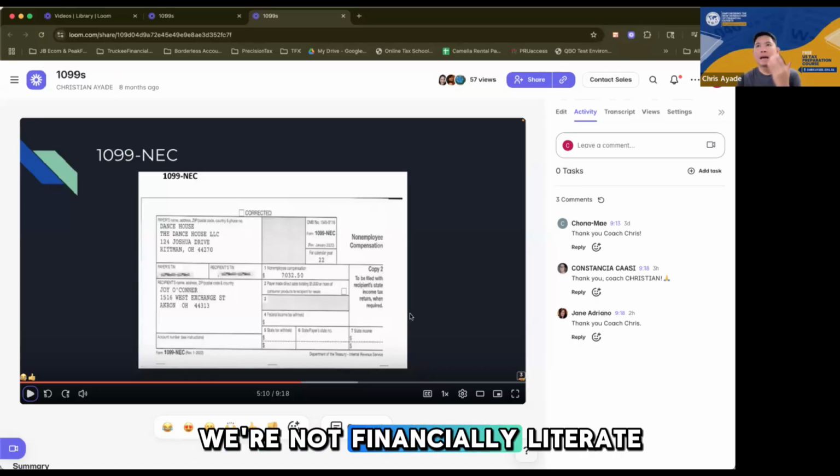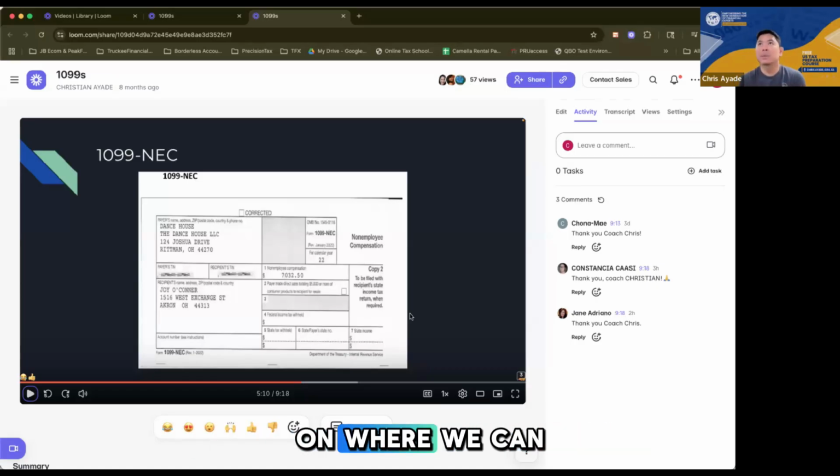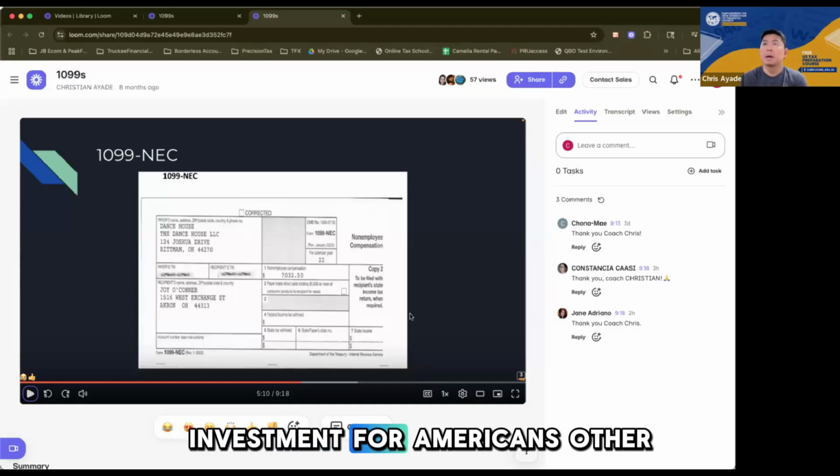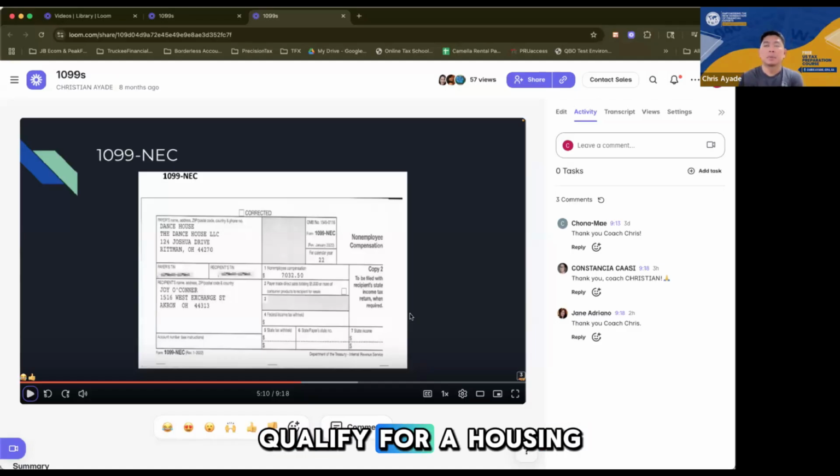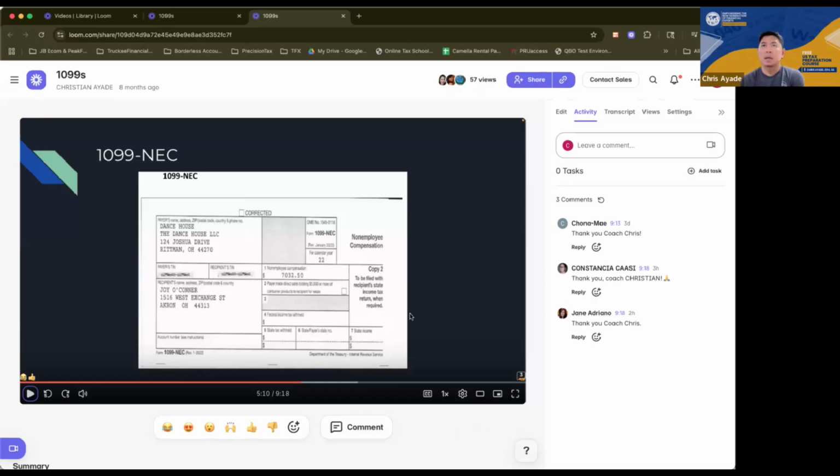We're not financially literate on where we can put our money, some investment vehicles. So stock is a very common investment for Americans other than houses. First, if they earn a good amount of money, they qualify for a housing loan. So they take a loan, and then when they start investing, they look into stocks. They start looking at stocks, and that's when they start getting dividends.